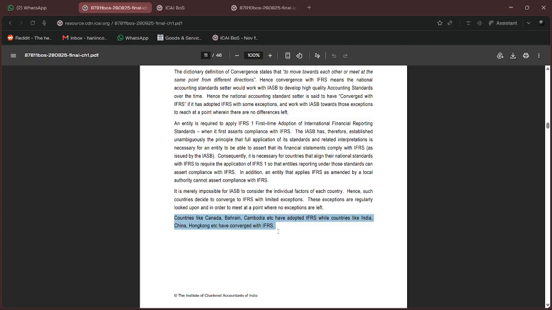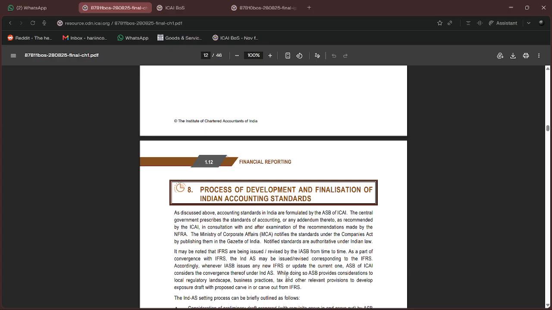And so it might come in MCQ. Canada, Bahrain, Cambodia have adopted IFRS, while countries like India, China, and Hong Kong have converged with IFRS. This is one important point.